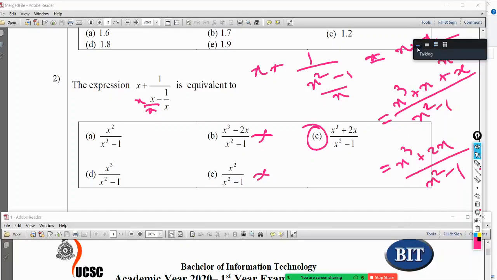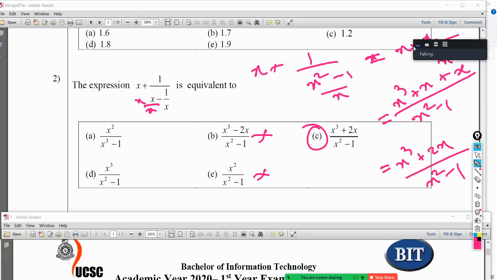1x is minus x squared plus x minus x. No, I didn't get it. What is this one? Second line. No, this one. Which line? This one.